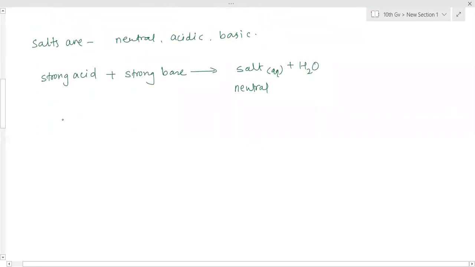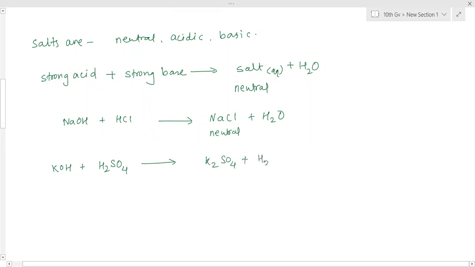In the case of sodium hydroxide and HCl, it will be NaCl plus water. NaCl is a neutral salt, and we have seen that. It is common salt. Second example, when potassium hydroxide combines with sulfuric acid, it will form K2SO4 plus H2O.